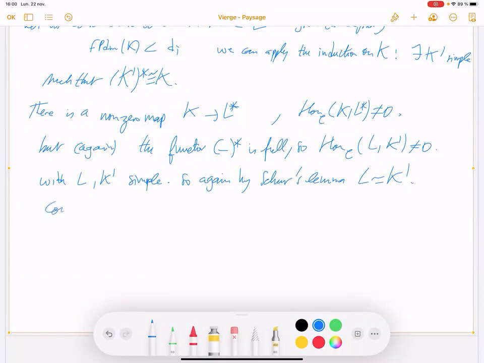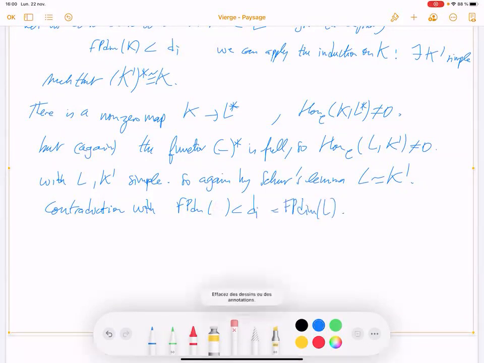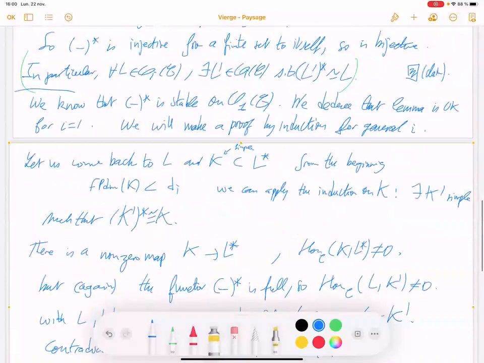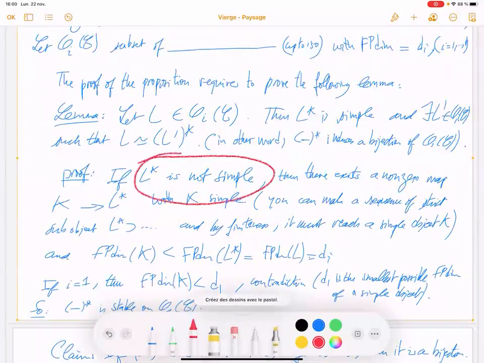Contradiction with the Frobenius power dimension of K being strictly less than di, equal to the Frobenius power dimension of L. So yeah, contradiction. The initial assumption is false.